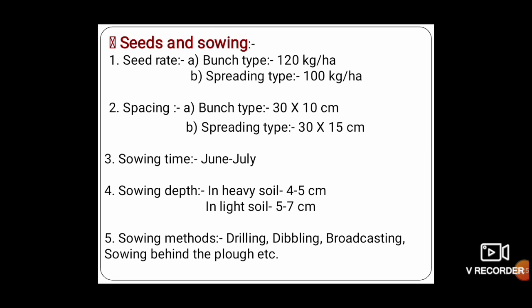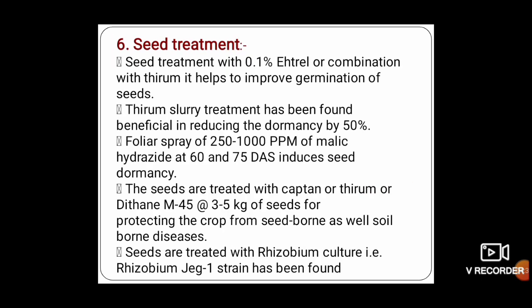Next one is seeds and sowing. In case of seed rate, bunchy type requires 120 kg per hectare of seeds, whereas the spreading type requires 100 kg per hectare. In case of spacing, bunchy type requires spacing of 30 by 10 cm, whereas the spreading type requires 30 by 15 cm. It is sown in June to July, and sowing depth in case of heavy soil is 4 to 5 cm, and in case of light soil it is 5 to 7 cm. It is sown by drilling, dibbling, broadcasting, and sowing behind the plough.